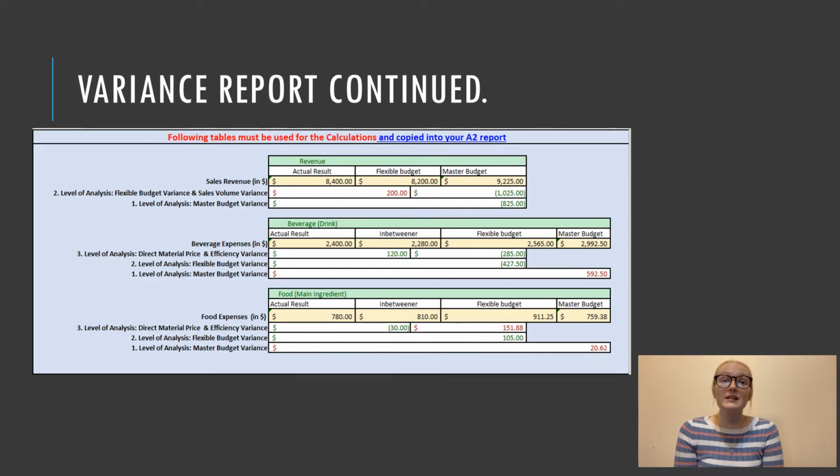Lastly, for the food analysis, the in-betweener came to $810 and the flexible budget came to $911.25. For the level 3 analysis, we got $300 and then we got $151.88. The level 2 variance came to $105, and then the master budget analysis came to $20.62, meaning we also did not make a profit for the food analysis.